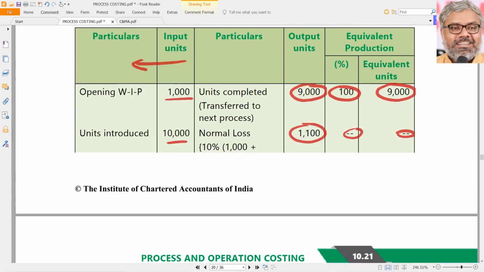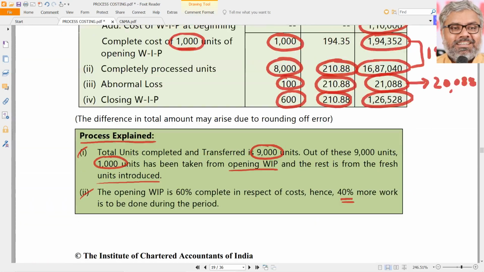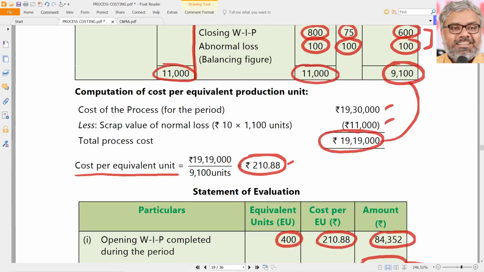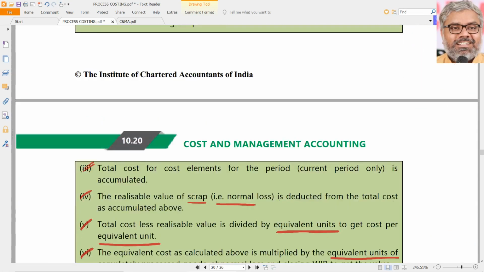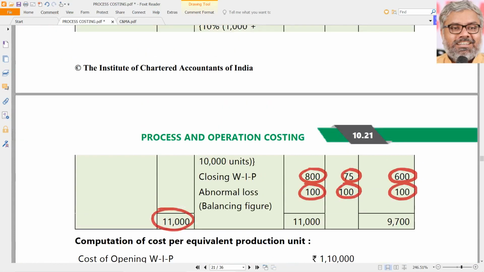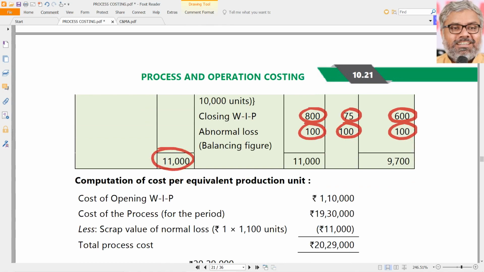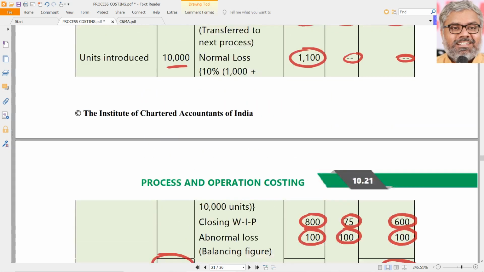Now the equivalent units are how much? Earlier in the FIFO, the equivalent units came out to be 9,100. And now under weighted average, the equivalent units are 9,700. That is the total: 9,000 plus 600 plus 100. 9,700 is the equivalent units. It's only just an approximation. Doesn't matter. Only different methods are used, that's all. The result will differ because of this.